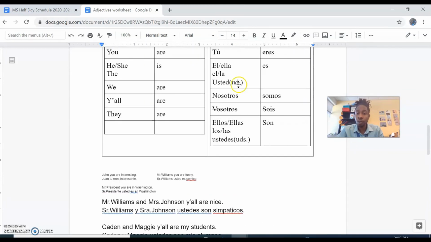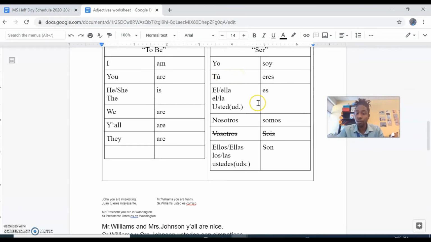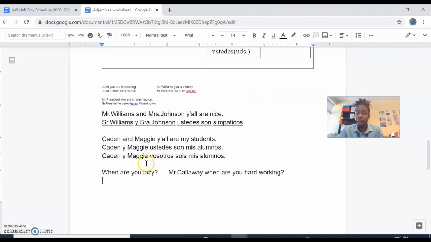There's nothing here to show us that we need to be speaking formal, so we're going to choose tú. Remember that our pattern was question word first, then our verb, and then the subject. So our question word for when, we need an upside down question mark. We need cuándo, accent on the A. ¿Eres perezoso? And there's an understood tú here with an accent. Here is how ours would look if it's not formal.